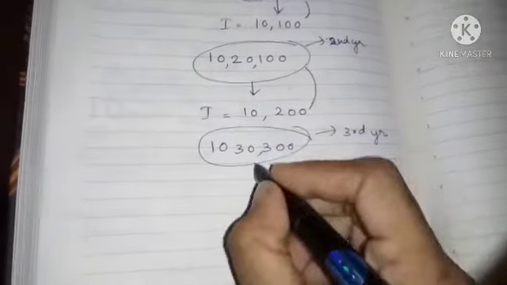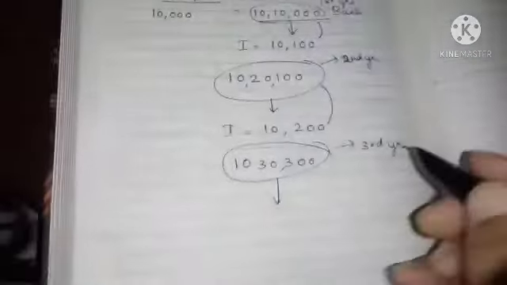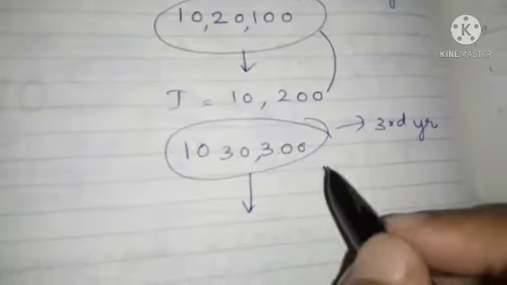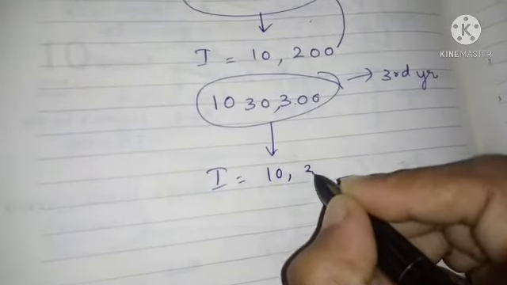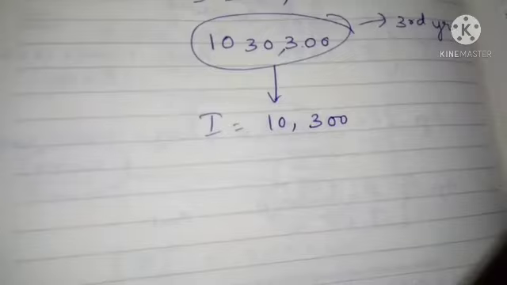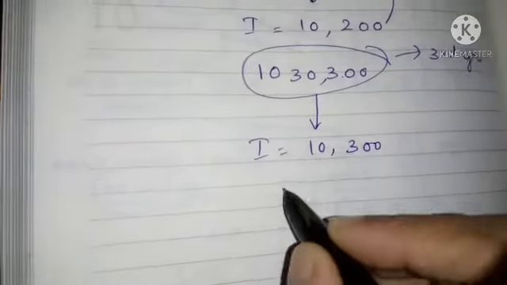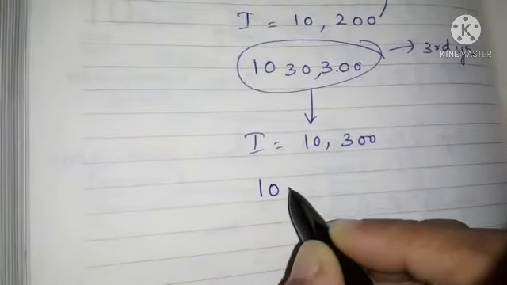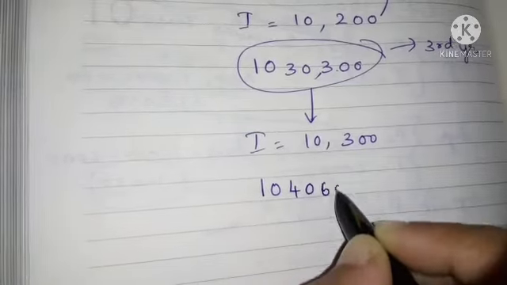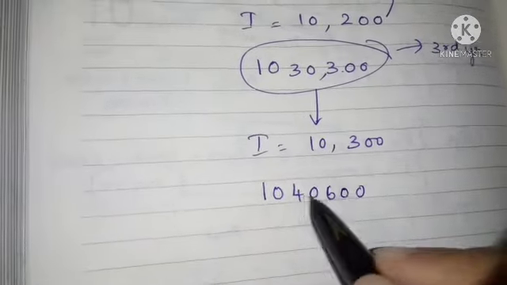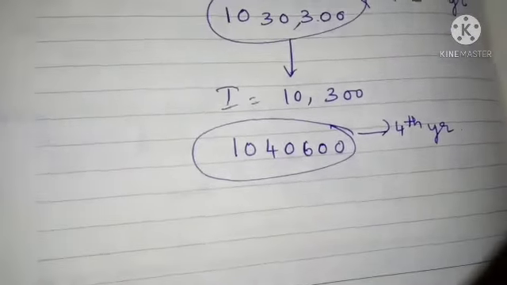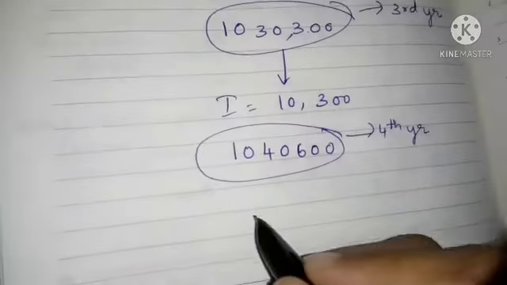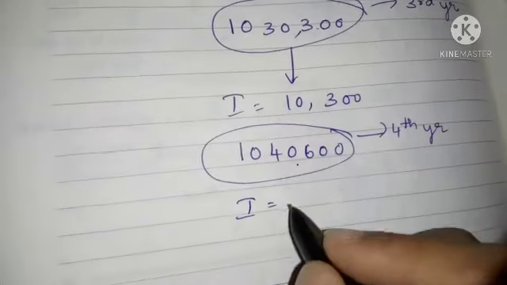Next, they will find interest for this amount, not for the beginning amount that you deposited. They will find the interest for this 10 lakh 30,300. I am taking the interest as 10,300. So the amount you are getting is 10,40,600. This is the amount you will have in your account at the end of the fourth year. Again they are charging interest for this amount.